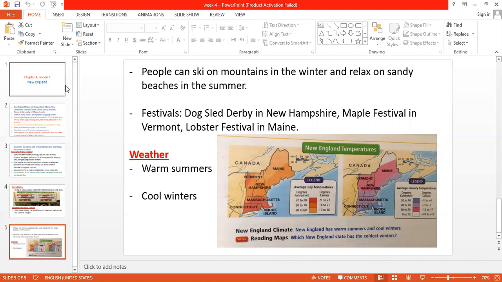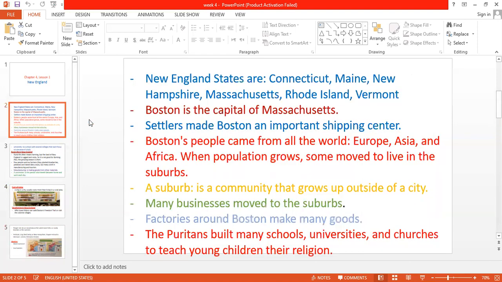So my lesson today, guys, as I told you, is about New England. We talked about the states of New England. We spoke about Boston and how it's a famous shopping center. We spoke about the differences if you live in a city, in a suburb, or in a rural community.